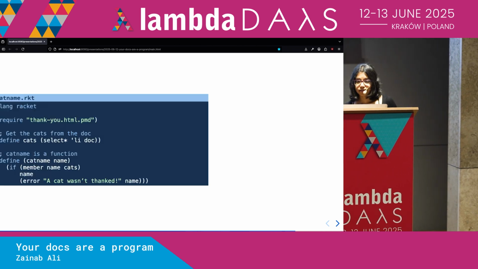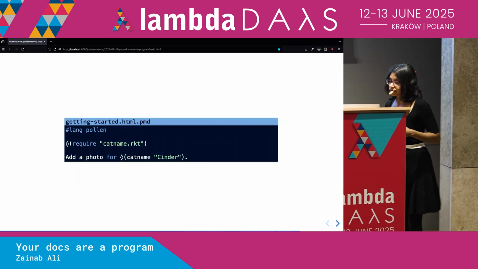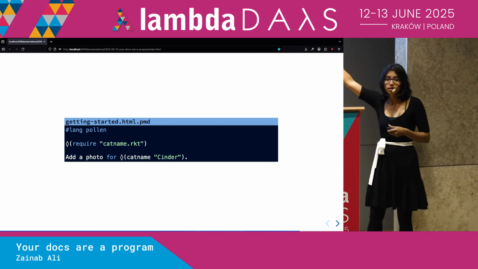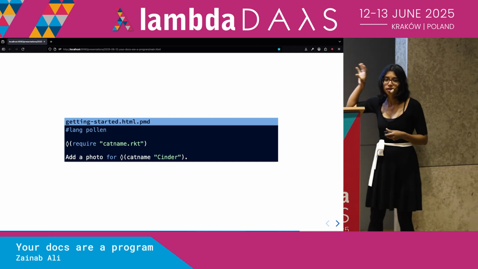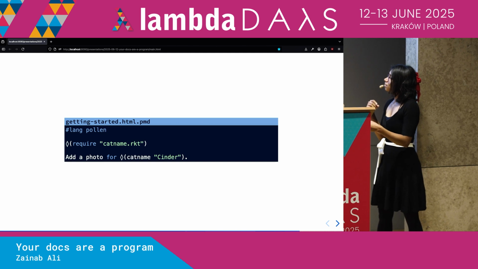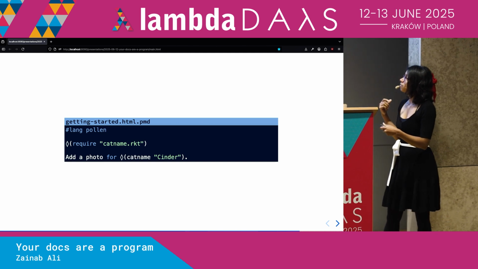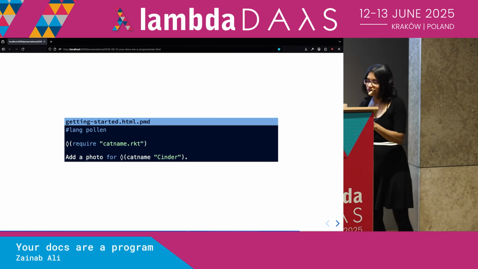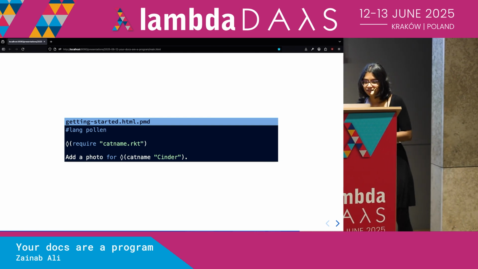So the next thing to do is to call that function inside our getting started file. Previously we thought of this as just Markdown, but now we really do think, okay, we are calling functions. We can import our catname file, and we call the function catname. There's this fancy symbol here known as the lozenge. Maybe typing this symbol is probably the most difficult thing about Pollen. I recommend you bind it to some keyboard shortcut if you choose to use this language.